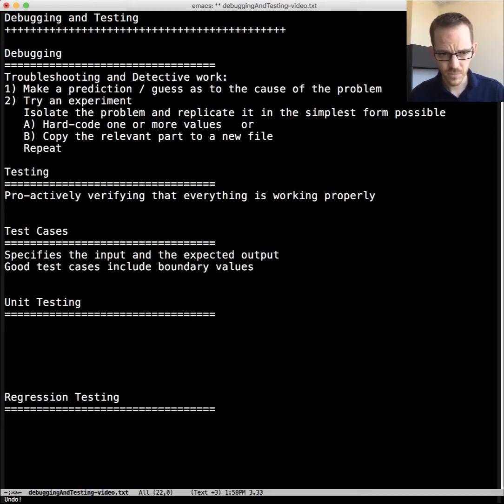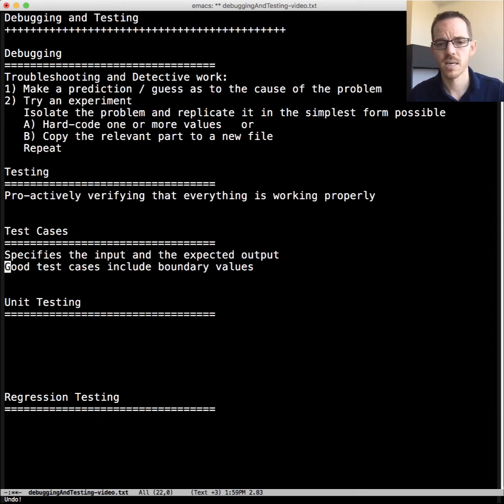Given that we're dealing with inputs, good test cases include boundary values. So what's a boundary value? If you're testing if something is a positive number, see how things work if you give it 0, if you give it 1, if you give it -1. Those are boundary values right around values or thresholds that make a difference.